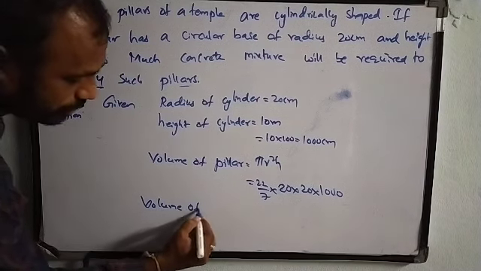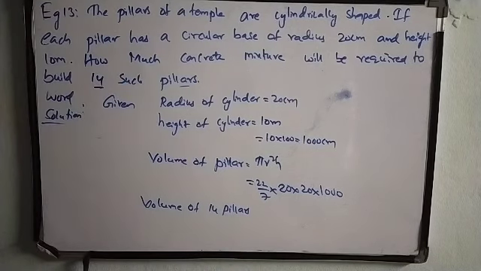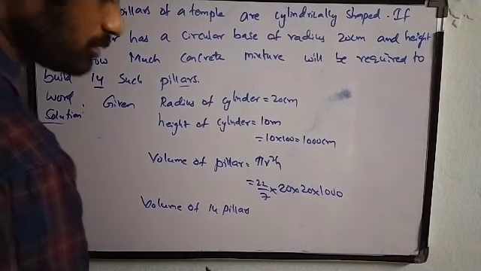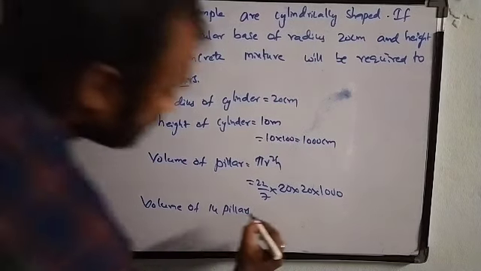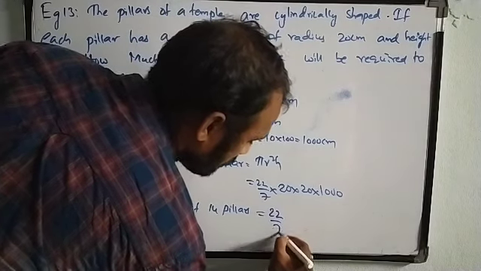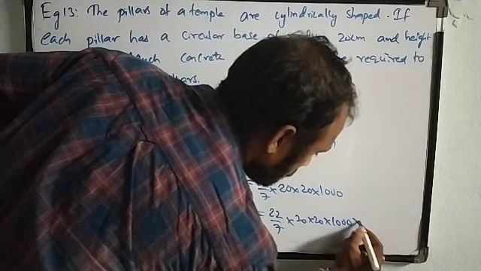So volume of 14 pillars, which is 22/7 into 20 into 20 into 1000 into 14.